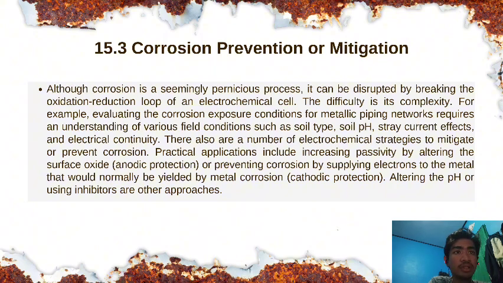For example, evaluating the corrosion exposure condition for metallic piping networks requires an understanding of various field conditions such as soil type, soil pH, stray current effects, and electrical continuity. There are many ways to stop or mitigate corrosion. A few common examples are described.